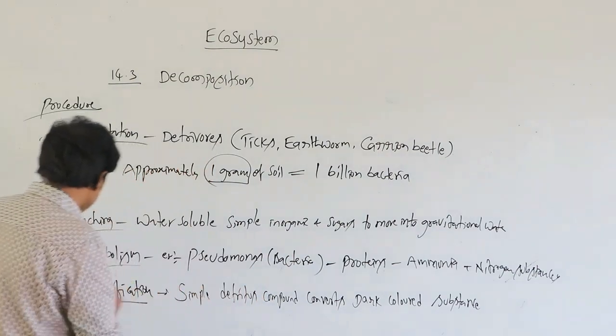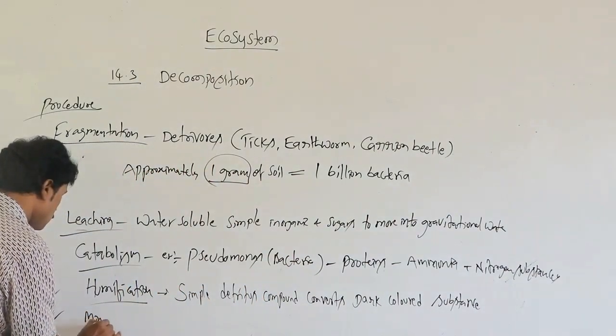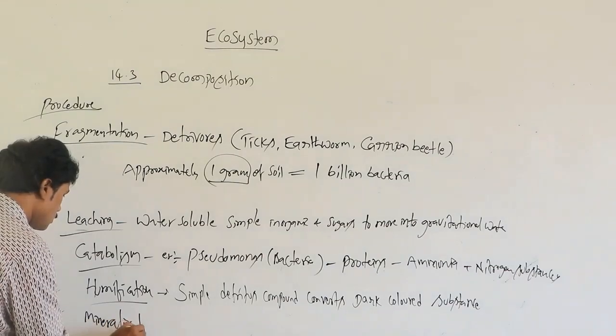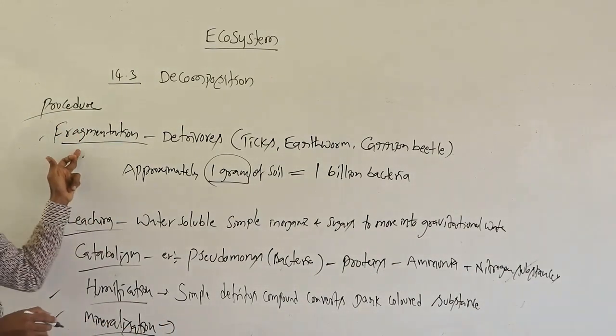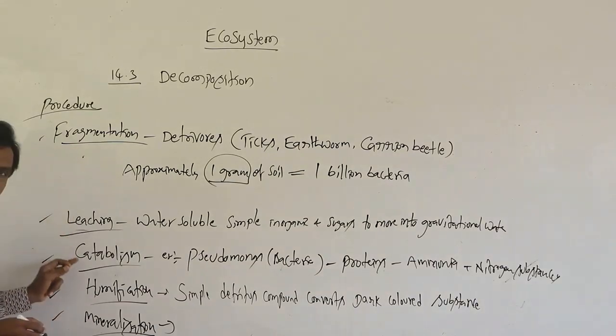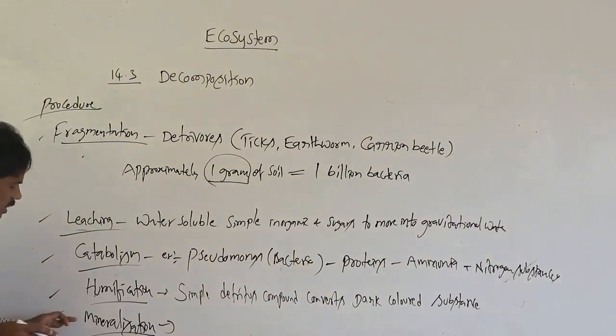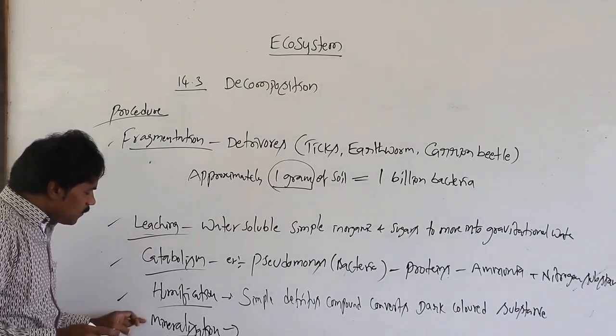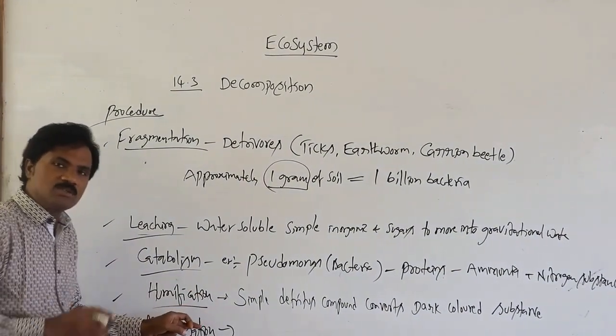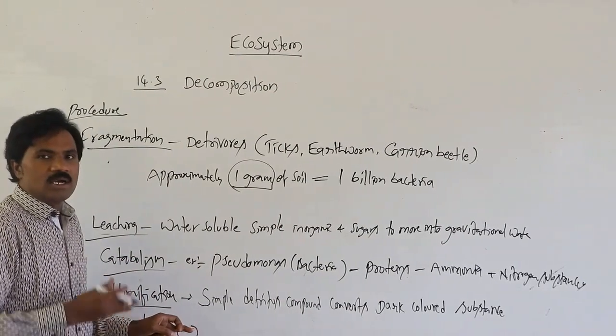Then mineralization. So these are the processes: fragmentation, leaching, catabolism, humification, mineralization. This is a continuous process. In this process, mineralization means recycling.